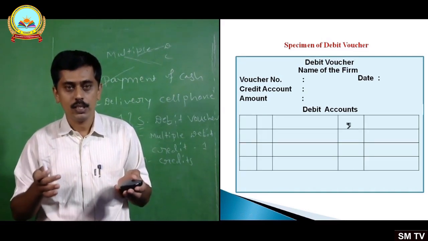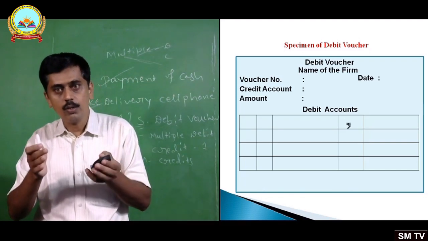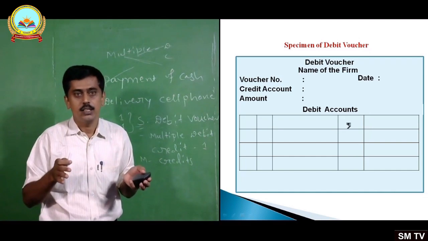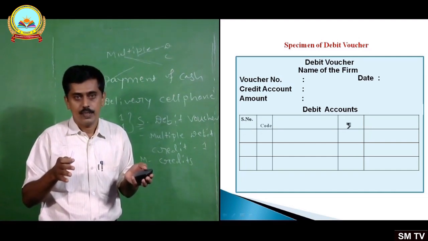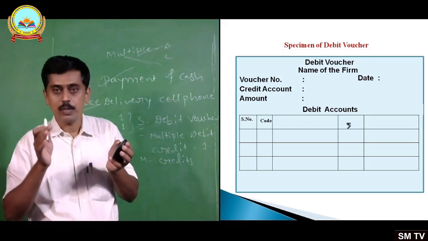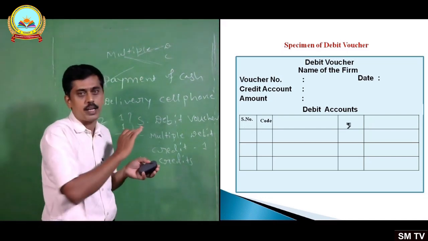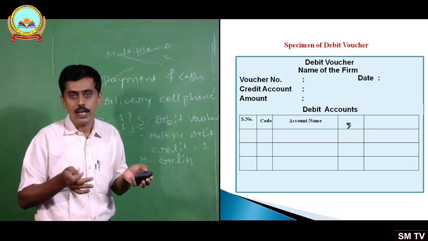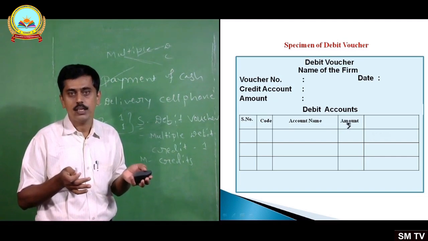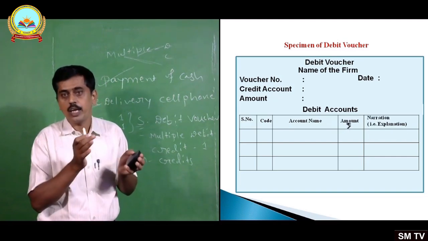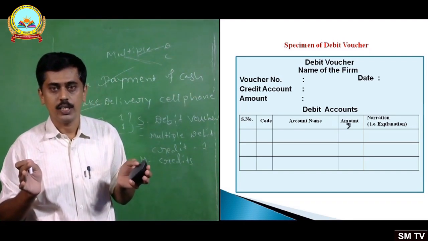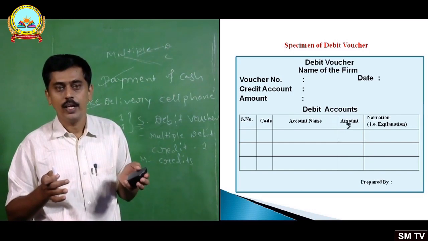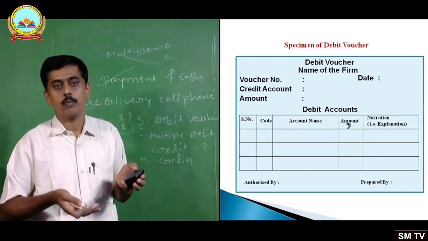See, as the debit accounts include two or three accounts, you may write them in a format again. So serial number, then code, meaning a product may be given a code name and that code may be written there. It all depends on the situation. Okay, then account name, then amount, then narration or explanation about that particular transaction will be written, and then it should be signed by the person who has prepared it, and authorized by another person.